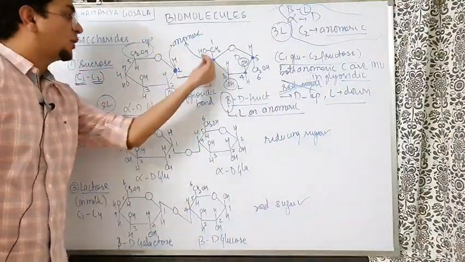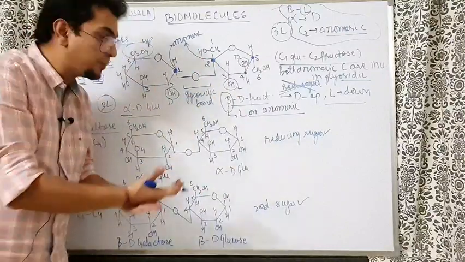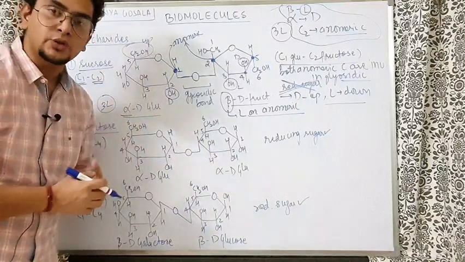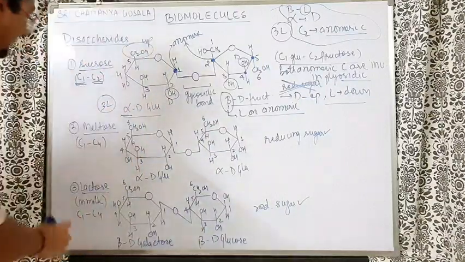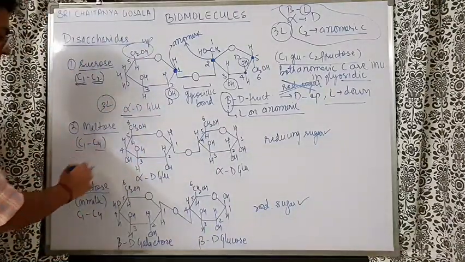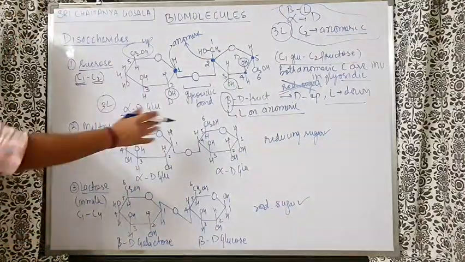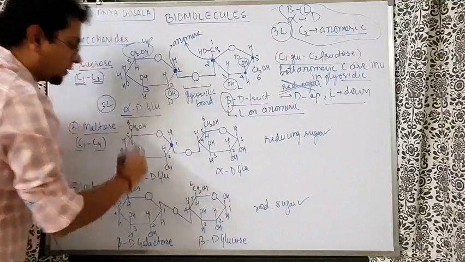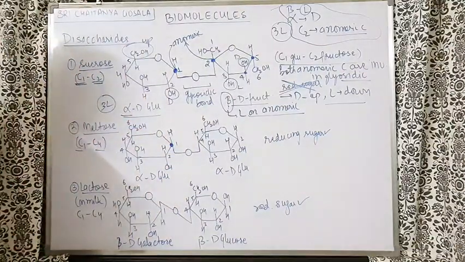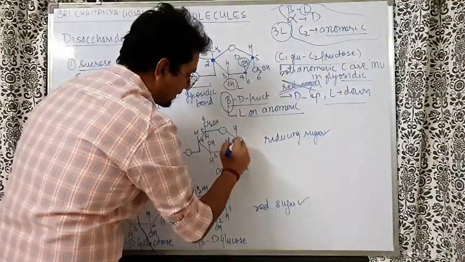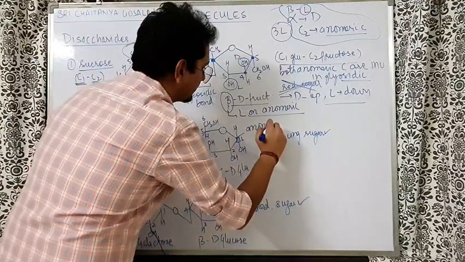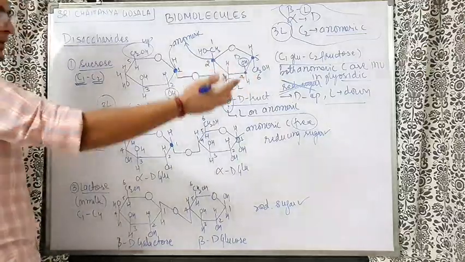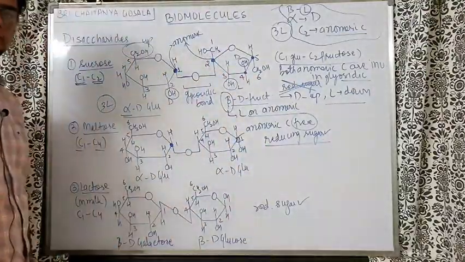Why? Because the carbons containing the functional groups are involved with each other in the bonding. So they will not be able to reduce Fehling solution or Tollens reagent. Whereas if you see maltose, maltose is C1, C4 of alpha D glucose. Both are alpha D glucose and C1, C4 bonding is there. That means this anomeric carbon is involved in the glycosidic bond, but happily for us, this anomeric carbon is free. So when you have a free anomeric carbon, it is a reducing sugar.